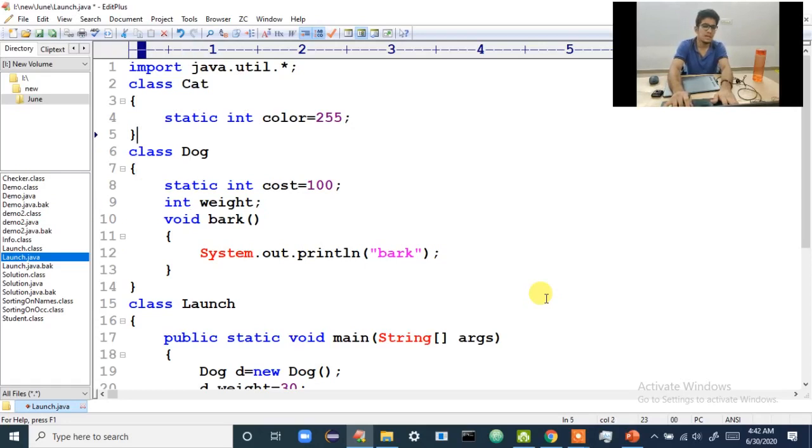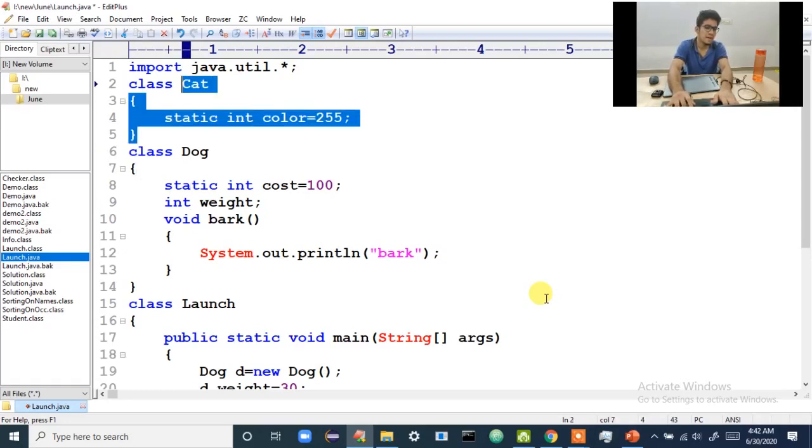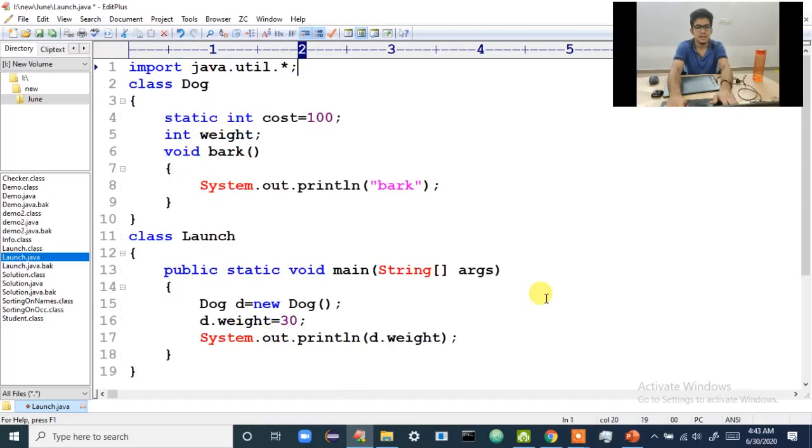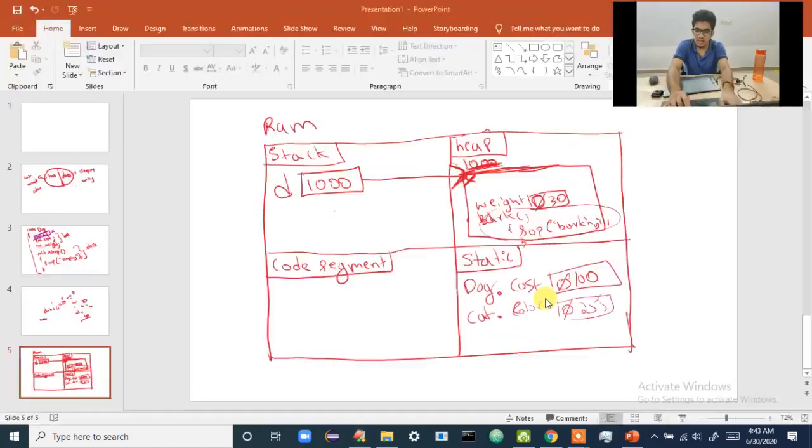Okay, now let me erase this class cat. Now, what I want to tell you is, as I told you in the diagram, if you create this static variable, when you create an object, that static variable will come.